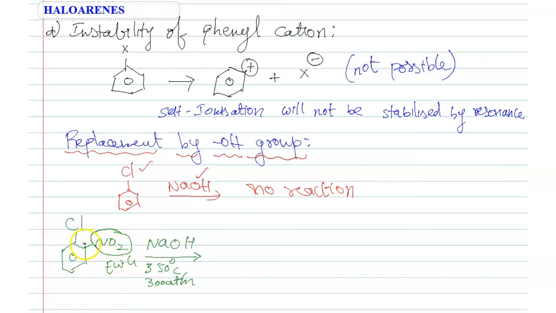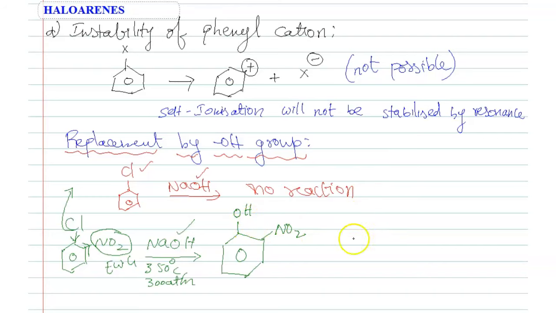It can withdraw the electrons towards it. Then the electron density on the benzene is reduced. Then benzene withdraws the electrons from chlorine, and chlorine leaves easily. OH will attack easily. See this? Now substitution is possible.